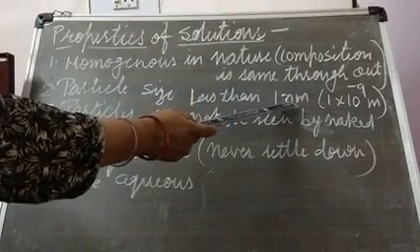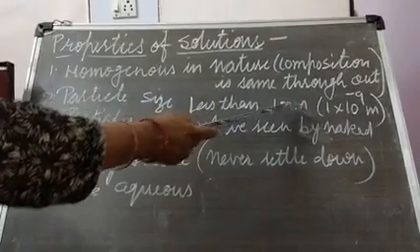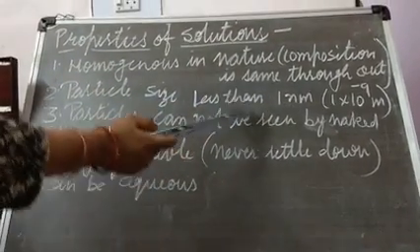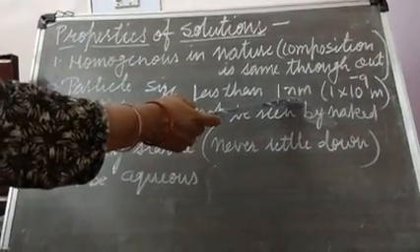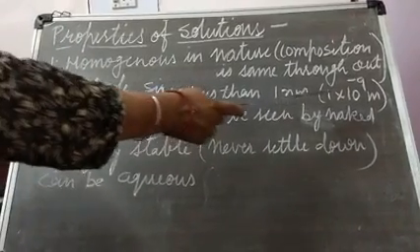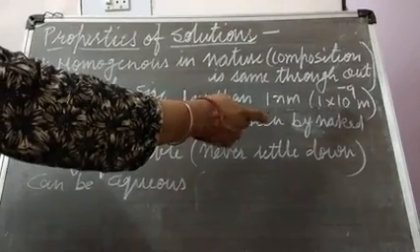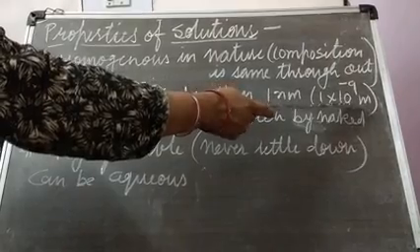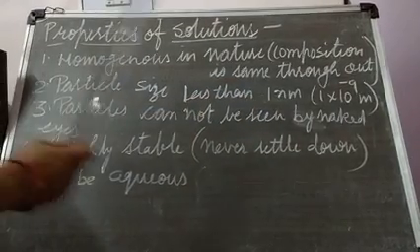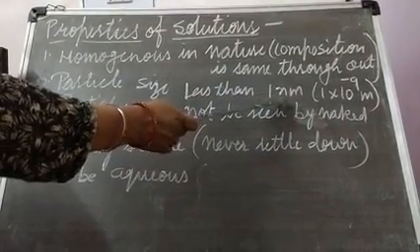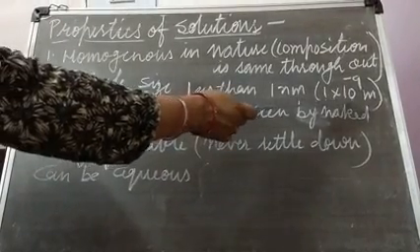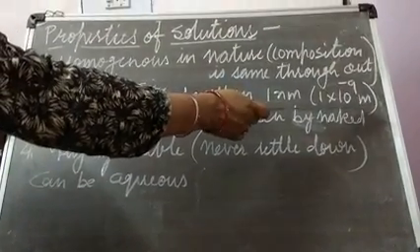Nanometer, less than 1 nanometer. What is this nanometer? 1 nanometer is equal to 1 into 10 raised to the power minus 9 meters. You should know, students, this conversion. 1 nanometer is equal to 1 into 10 power minus 9 meters.